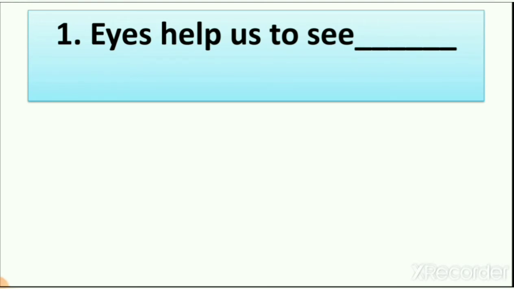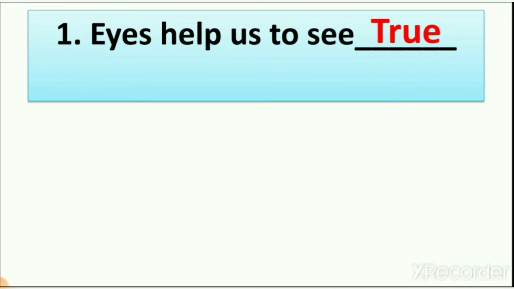Now close your eyes. Can you see anything, yes or no? No. How do you feel when you close your eyes? You feel darkness around you. Why? Because your eyes are closed. So eyes help us to see things, right? Is this sentence right or wrong? Right. And what do we write for a right sentence, true or false? True. So let's write here true. We can identify different colors, different shapes, different persons with our eyes, right?